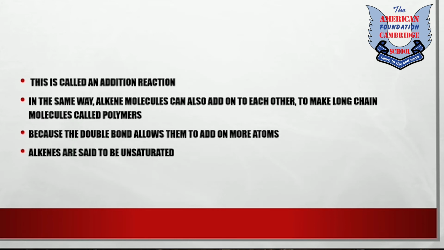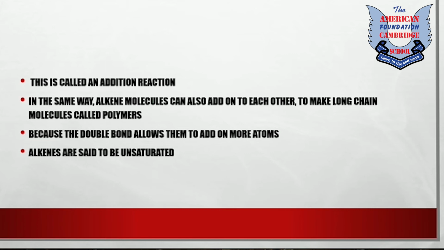This is called an addition reaction because no other substance is formed. These 2 substances are mixed and make a new substance, so it is an addition reaction. In the same way, alkene molecules can also add on to each other to make long chain molecules called polymers. So we can make larger molecules of alkenes by just adding more and more alkenes to each other.